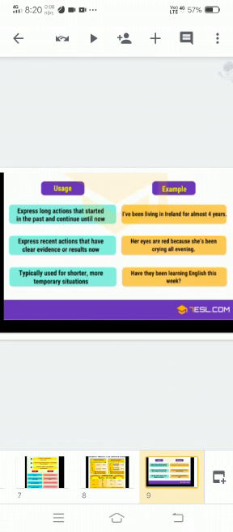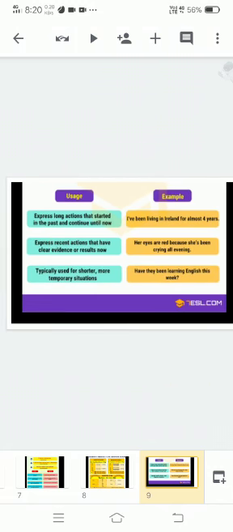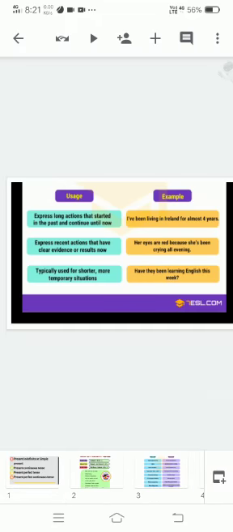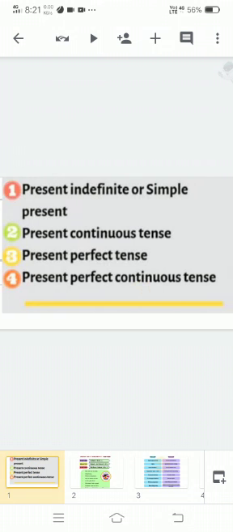Typically used for shorter, more temporary situations, okay, more temporary situations. Have they been learning English this week, like that, okay. So this is your whole lesson about present tense, present simple, present continuous, present perfect, and present perfect continuous, okay.